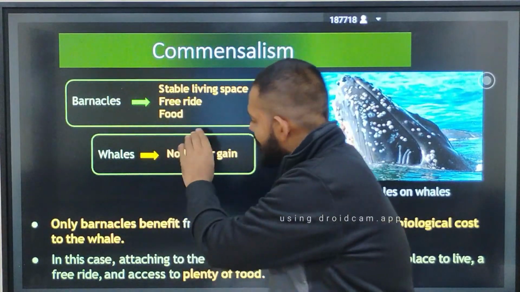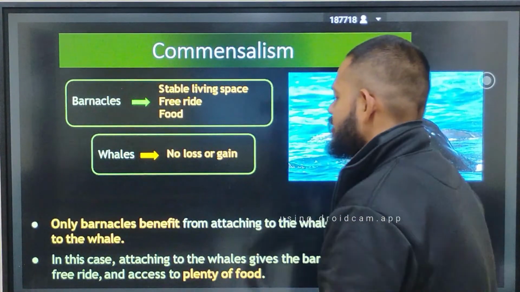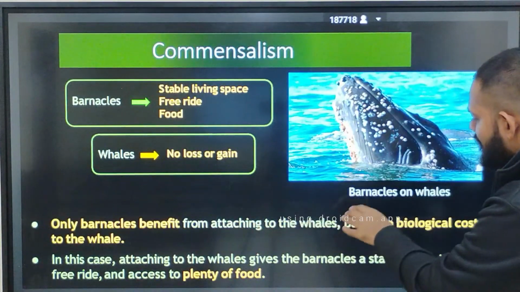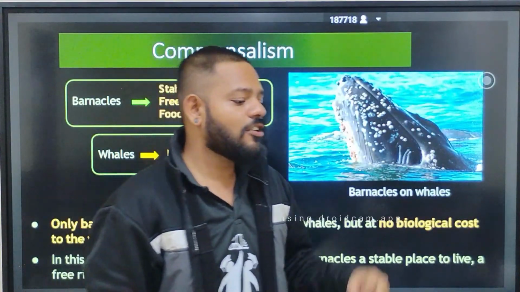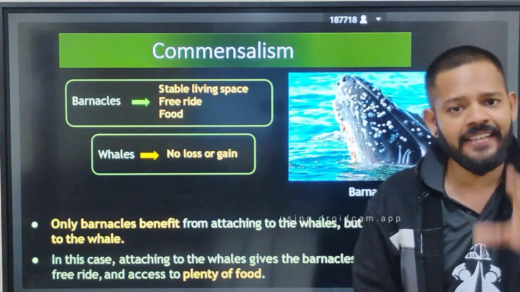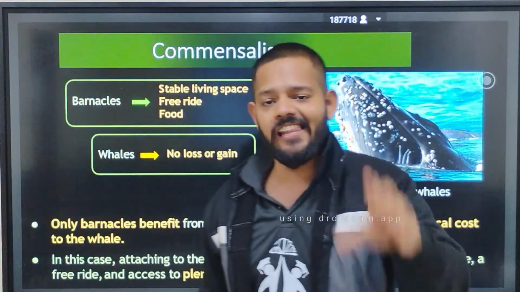And the whale does not get any loss and does not get any gain. So barnacles benefit from attaching to the whale, but there is no biological cost to the whale. Biological cost means the whale does not get any gain or any loss when barnacles are attached to its body.